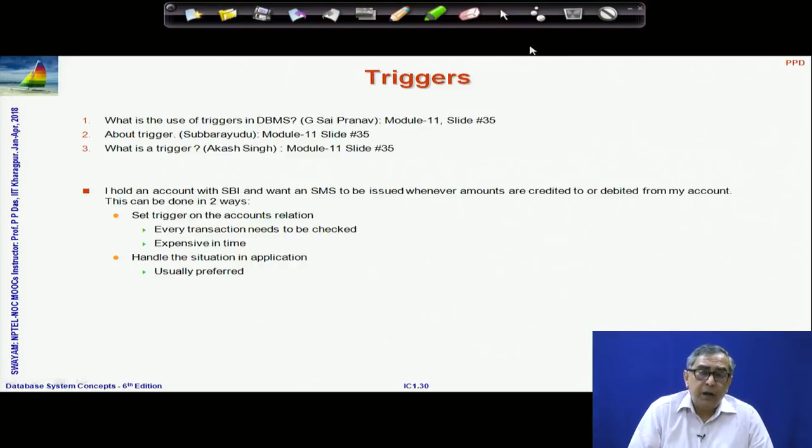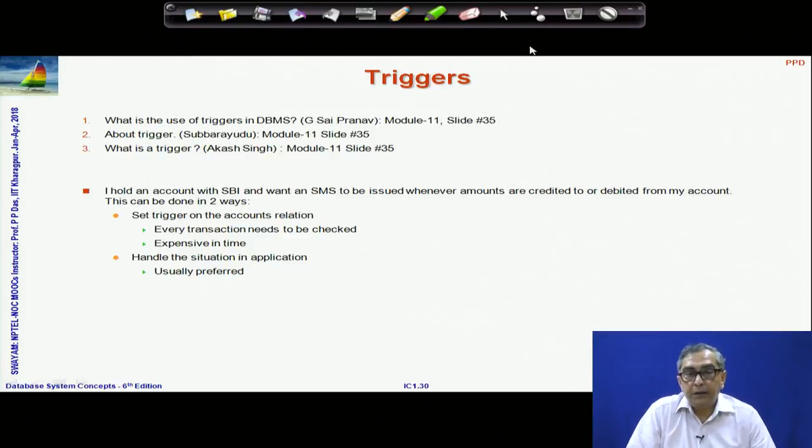it has become less of a practice to use triggers, because triggers are very expensive in terms of checks. You can understand that if I set a trigger to let me know when my account is credited or debited, then every transaction that happens with that relation will have to check whether this event has happened. So, that slows down the whole process.